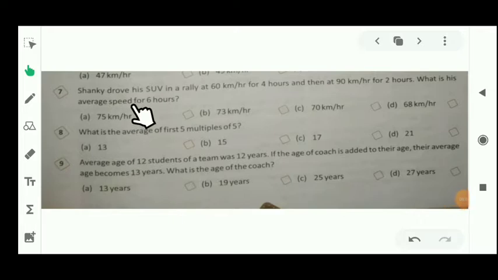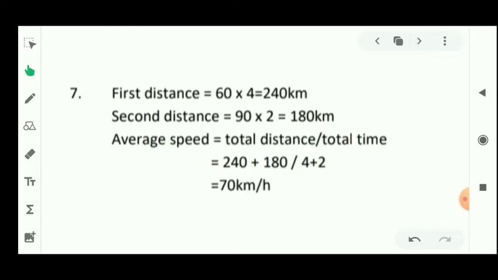Let's see question number 7. Shanky drove his SUV in a rally at 60 km per hour for 4 hours and then at 90 km per hour for 2 hours. What is his average speed for 6 hours? Let's see the solution of this question.